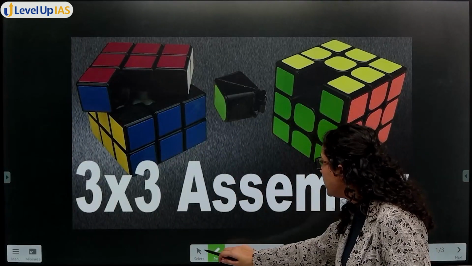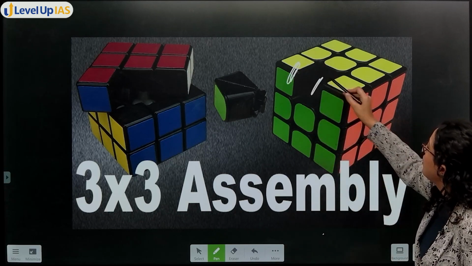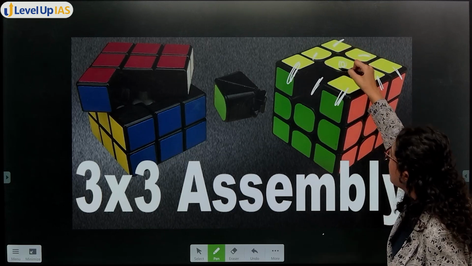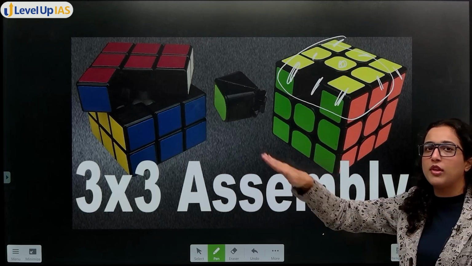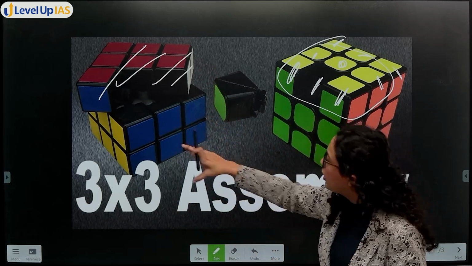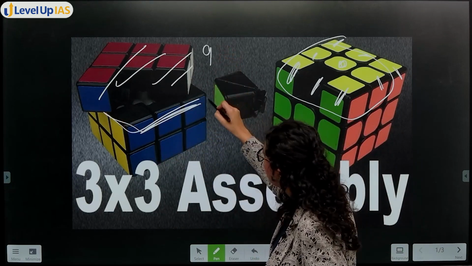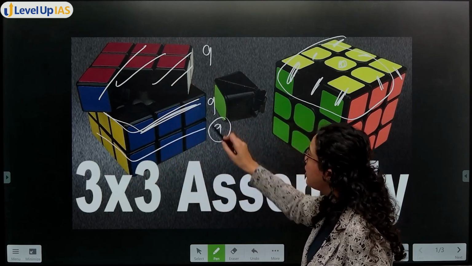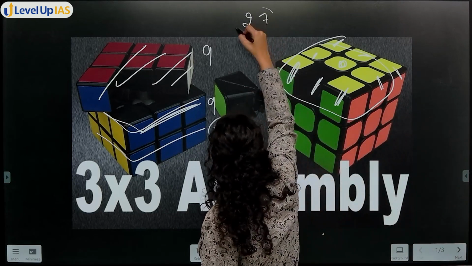So let's see here. How many pieces will be here in this cube? 1, 2, 3, 4, 5, 6, 7, 8, 9. 9 in the above layer, ऐसे. Then if you remove the above layer, cut the above layer, that is, remove the above layer like this. ये ऐसे घुमाया है ना, now you're left with this. Again 9 pieces in the second layer. 9, 9, and then you remove the second layer. You are left with the last layer. Again 9 pieces here. ठीक है? So in total you have 27 pieces in the cube.